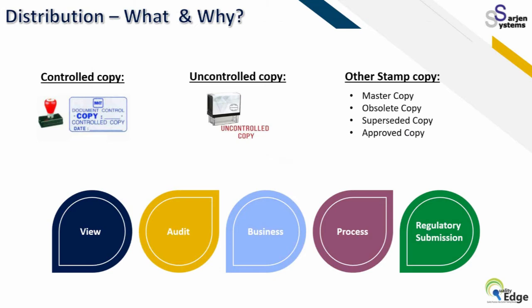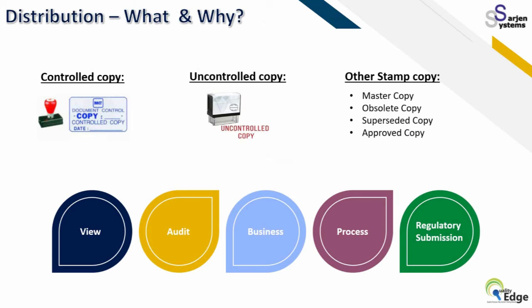This is a very basic understanding, whether it is hard paper activity or electronic activity; the principles remain the same. When you prepare a document, it has to be approved, then the copies have to be controlled, and if they are going out of the premises for other references, they should be uncontrolled.